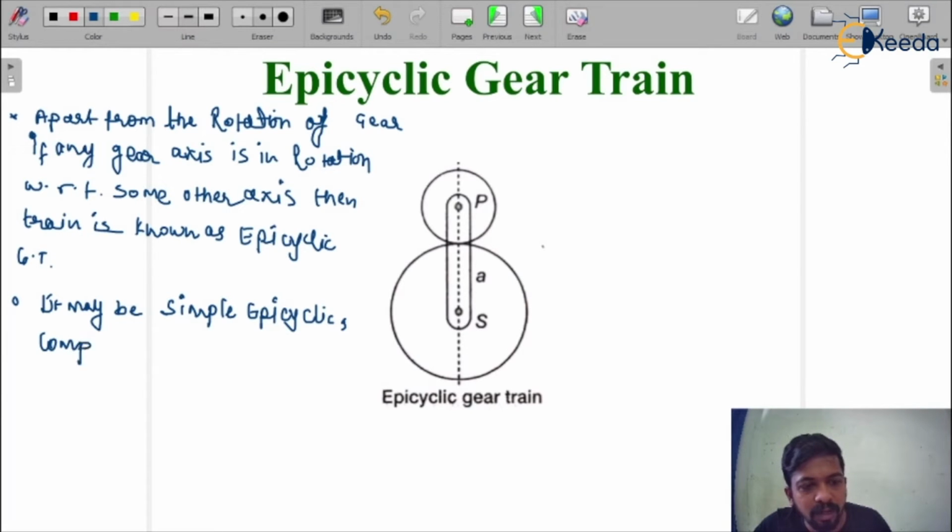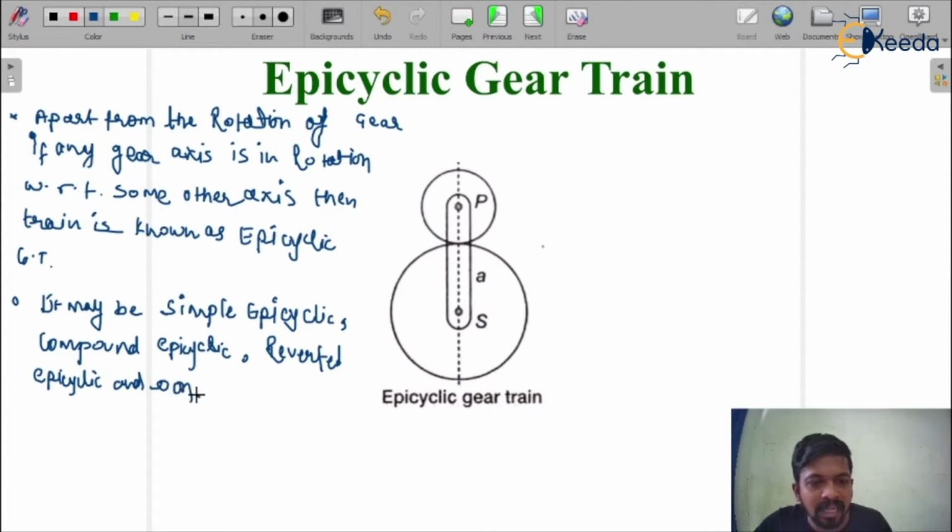We will do questions on every epicyclic. And it may be reverted epicyclic, and so on. So that is the epicyclic gear train definition.